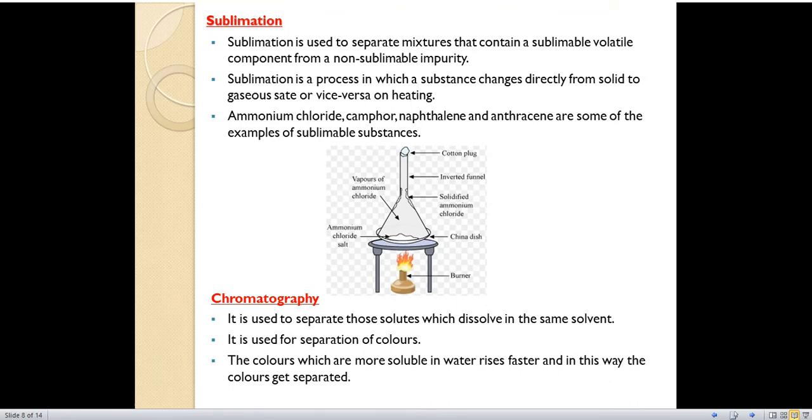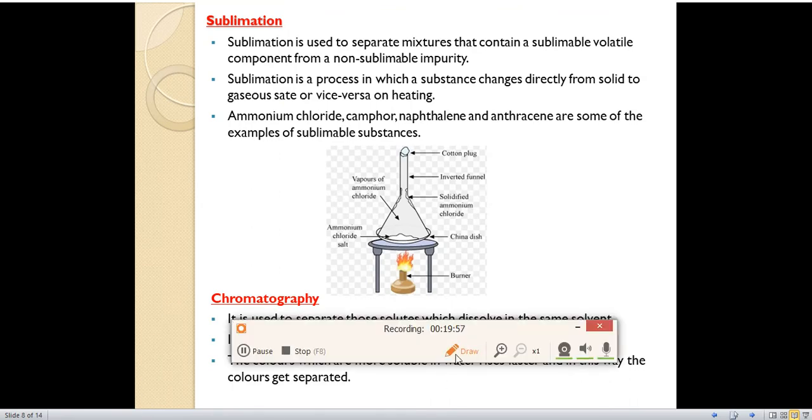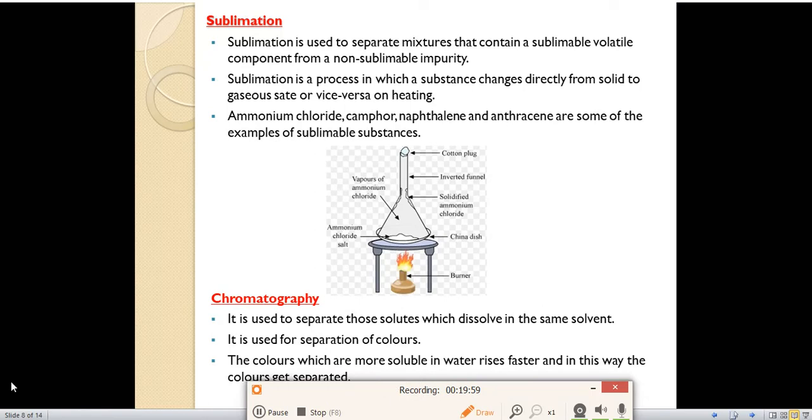Next topic is sublimation. What is sublimation? Sublimation is a process in which a solid is converted into a gaseous state, or a gaseous state can be converted into a solid state. Sublimation is used to separate a mixture that contains a sublimable volatile component from a non-sublimable impurity.